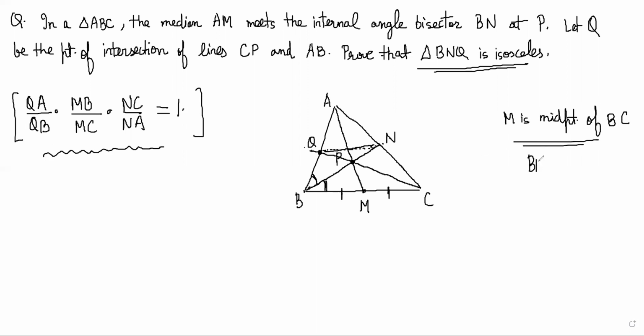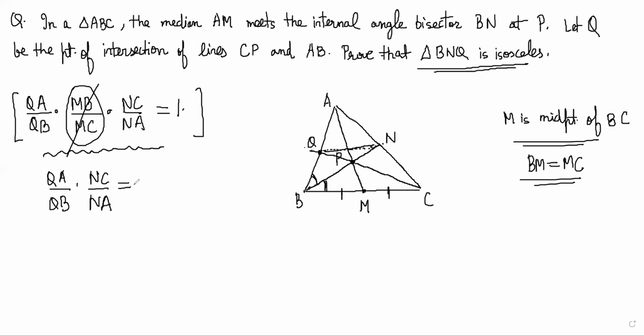So therefore BM must be equal to MC. And if BM is equal to MC, then this part will disappear, right? So you get QA by QB multiplied by NC by NA equal to 1, right? So therefore you can say QA by QB is equal to NA by NC, right? Now at this point you have to use the basic proportionality theorem, or Thales theorem.